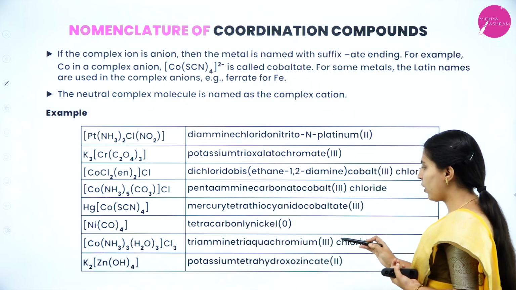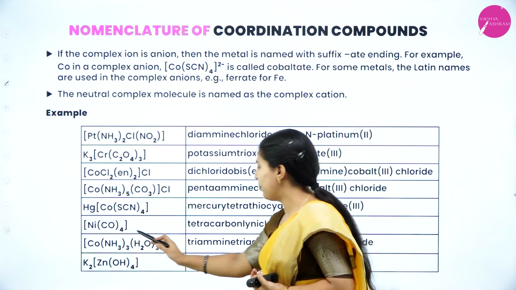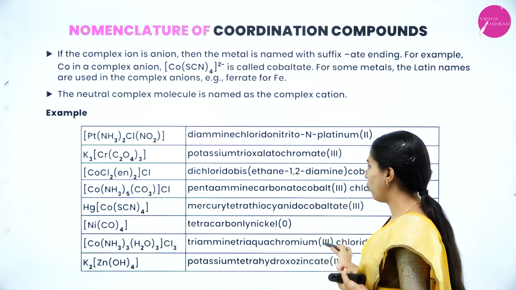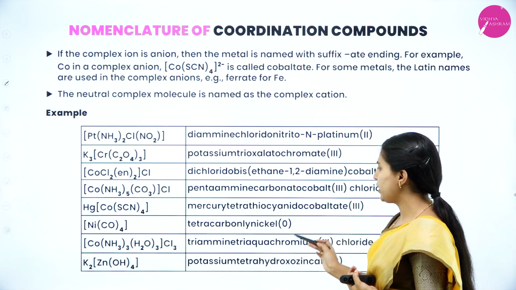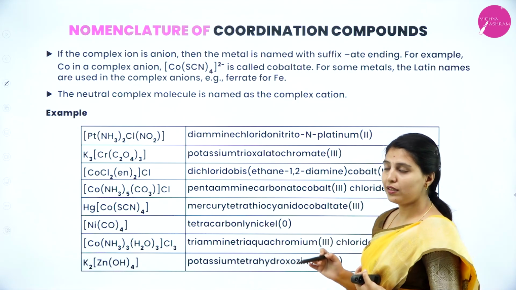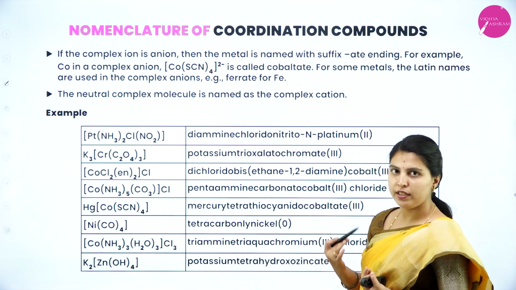Triamminetriaquachromium(III) chloride. Triamminetriaquacobalt(III) chloride. Potassium tetraaquazincate(II). This is how you have to name the complexes in coordination chemistry.